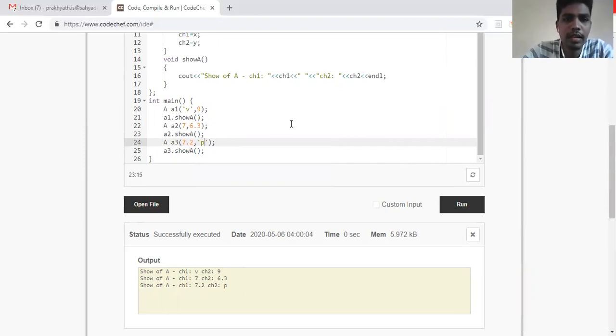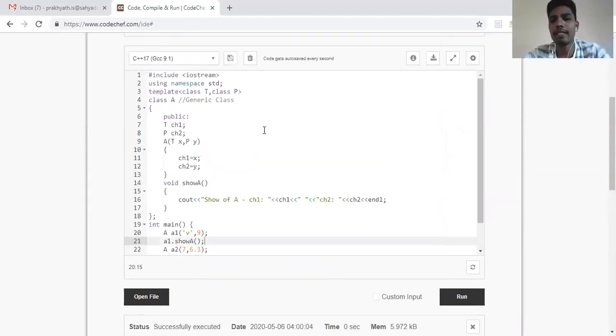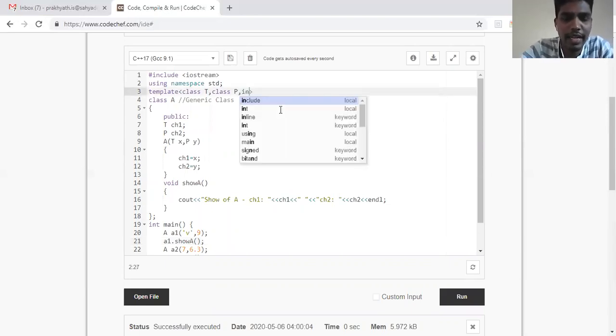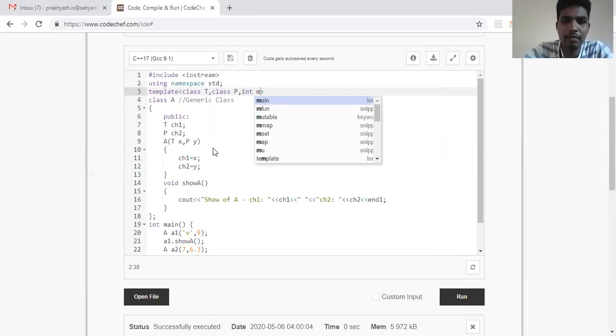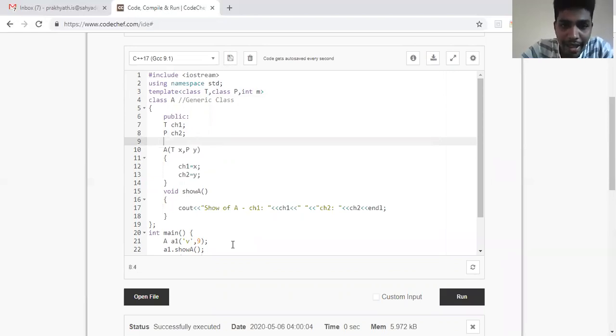So this is what template classes in C++ are. We have two different kinds of templates in C++: one is generic functions, another is template class. Sometimes we can also pass an integer in the template, for example, int num. In some places you see it's of no use, but in others, if you have a num, then it has to be utilized in your class.